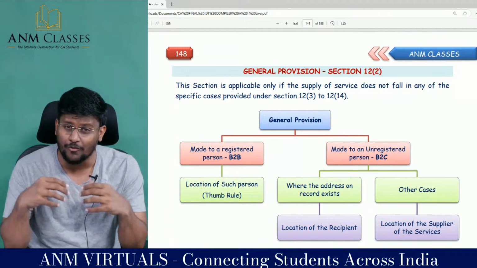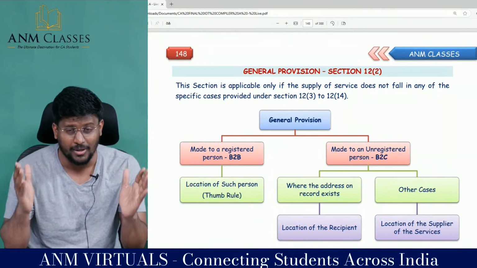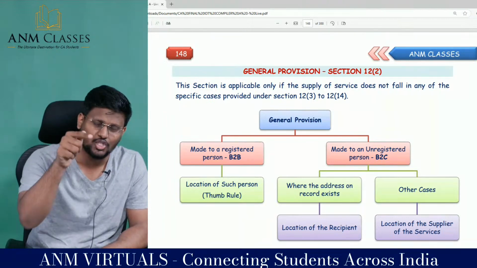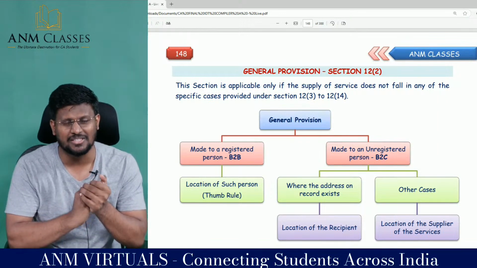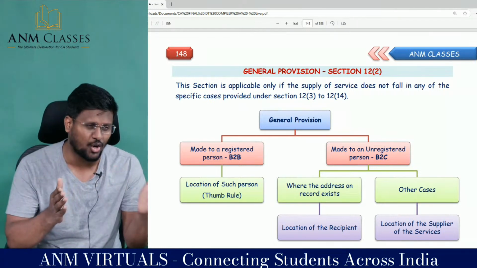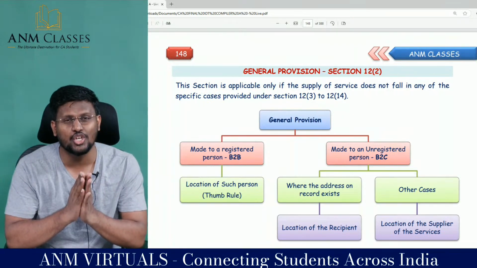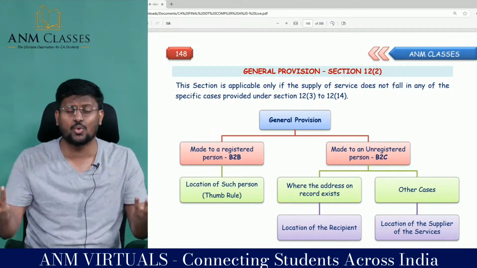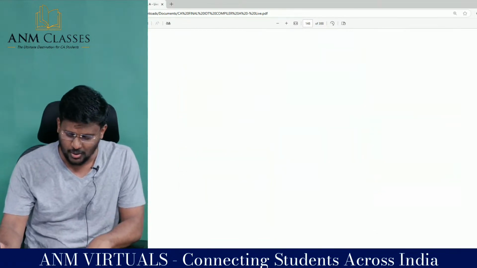You have to check whether you have provided service to a registered person or an unregistered person. If the service has been provided to a registered person, then the thumb rule will be applicable: location of such person, that's the thumb rule. If the service has been provided to an unregistered person, check whether the address is available in records or not. If the address is available in records, then the location of the recipient is the place of supply. If the address is not available in records, then there is no other way; then, sir, the location of the service provider. That's what 12.2 is all about.